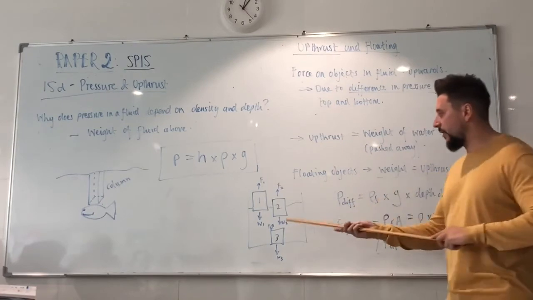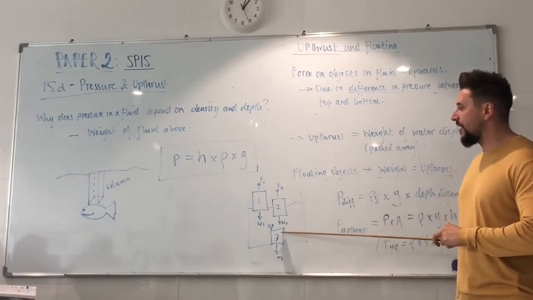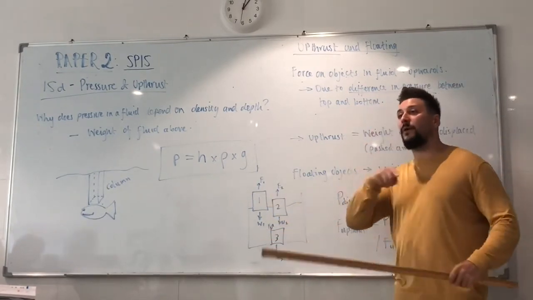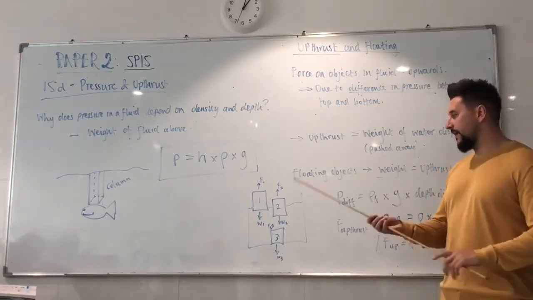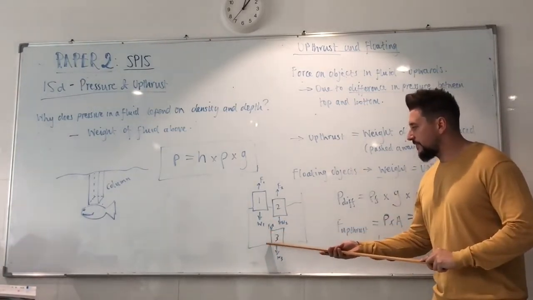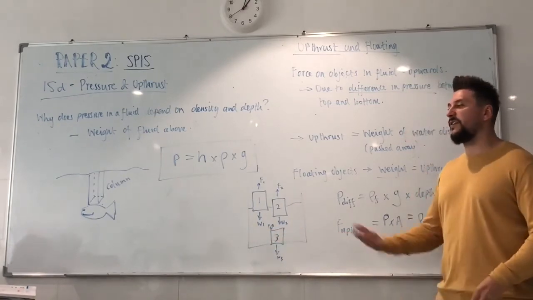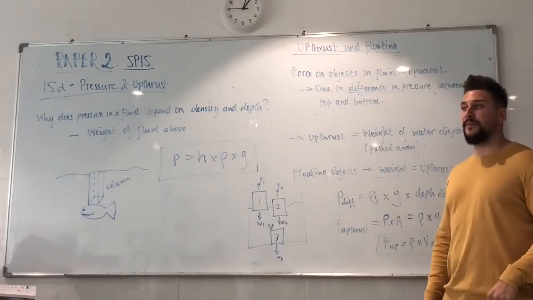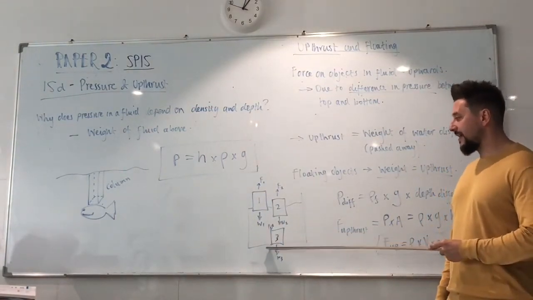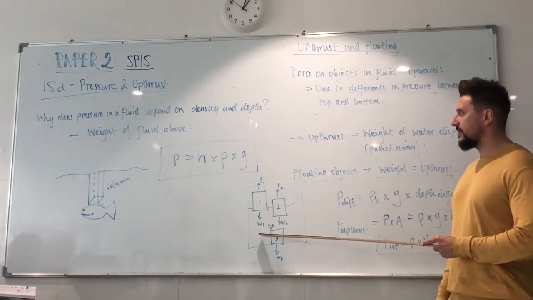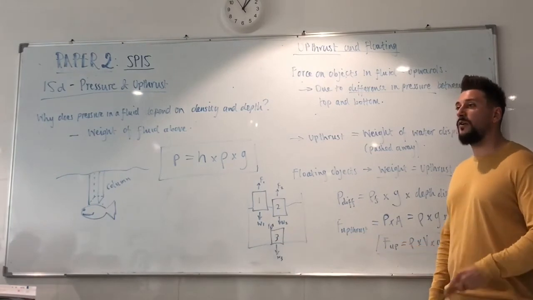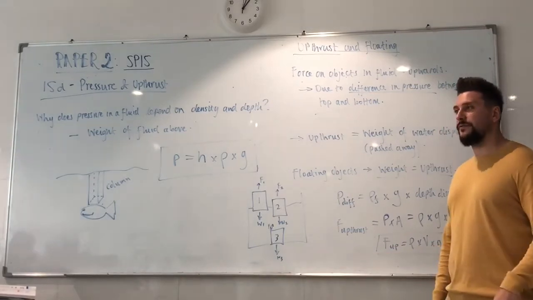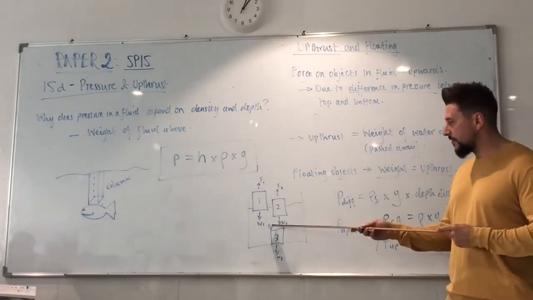Okay? So if I wanted to know the pressure difference on this object between the top of the block and the bottom of the block, let's say the block is 1 meter by 1 meter by 1 meter. The pressure difference is the height of the block, 1 meter, times the density of the fluid. If it's water, then it would be 1,000 kilograms per meter cubed, times G, which is 10. So 1,000 times 10 is 10,000, times the height difference, which is 1. So the pressure difference between the top and the bottom would be 10,000 pascals.